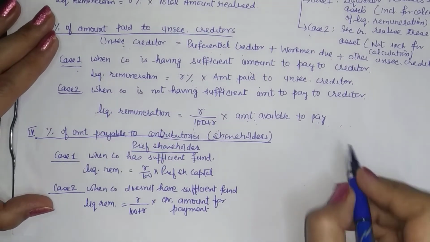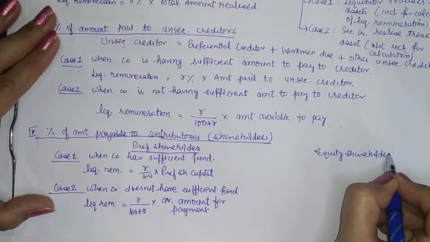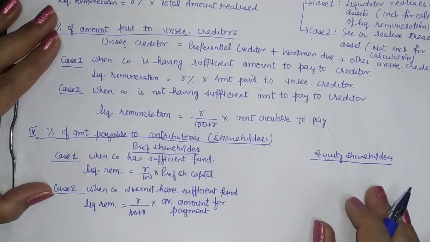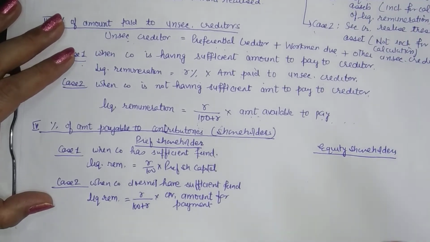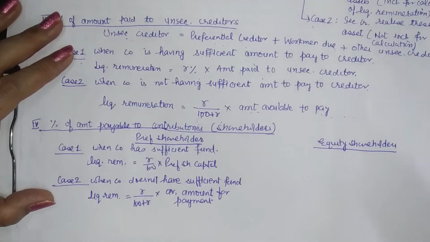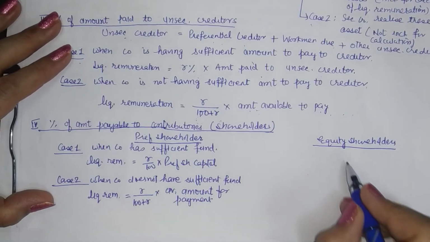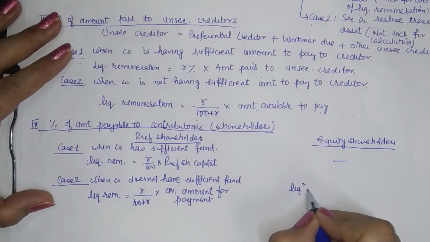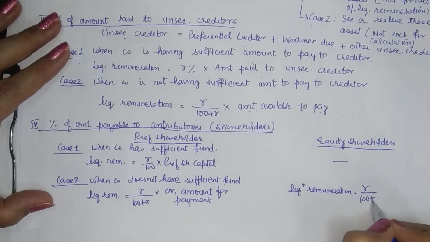Now coming to equity shareholders. As such, equity shareholders are paid the remaining surplus. Okay, so once you pay to the preference shareholders, you are to pay the remaining amount to equity shareholders. So for equity shareholders, we are not bothered whether they are paid capital or not. Whatever is available, the whole is to be paid to them. And if on that payment some commission or remuneration to the liquidator is to be given, this case doesn't arise here. So here in this case, the liquidator's remuneration will always be equal to R upon 100 plus R into the available amount for payment.